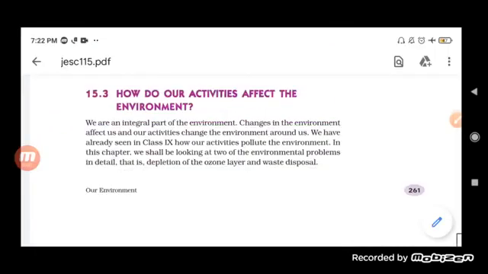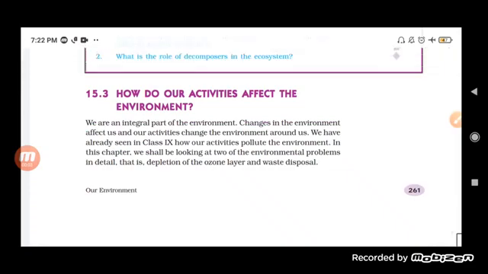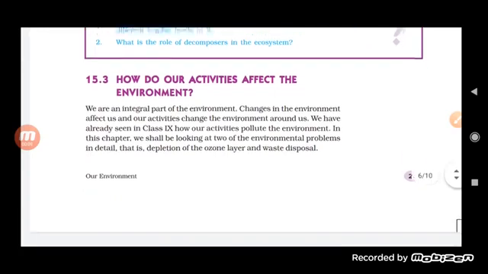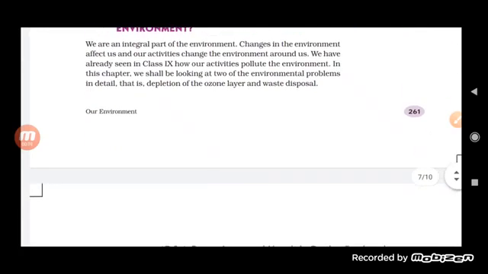So now we will come to the next topic. And here the topic is how our activities affect the environment. Basically you will see that the changes occurring in the environment are really hazardous for the environment. Now see here, we have already seen in class 9th how our activities pollute the environment.